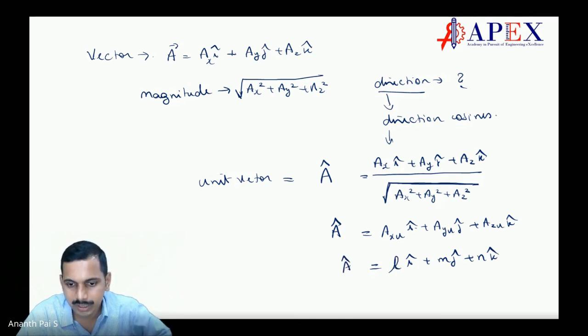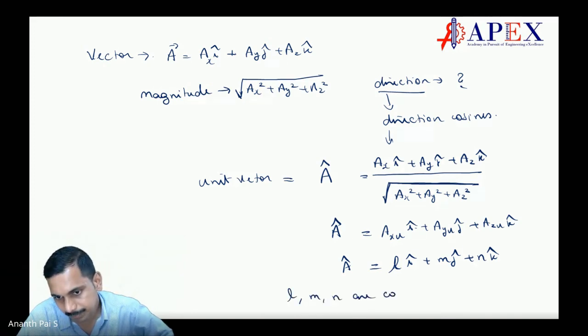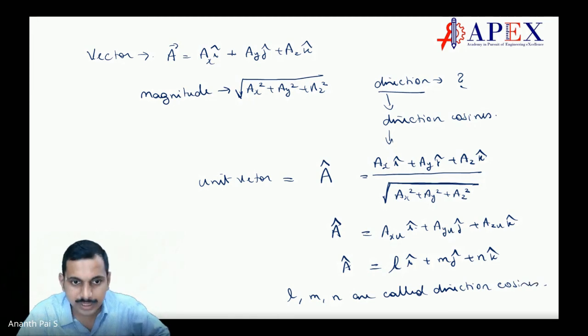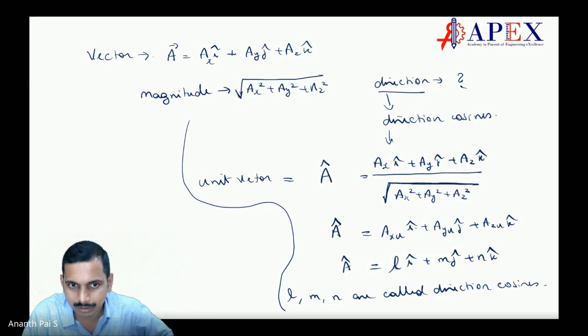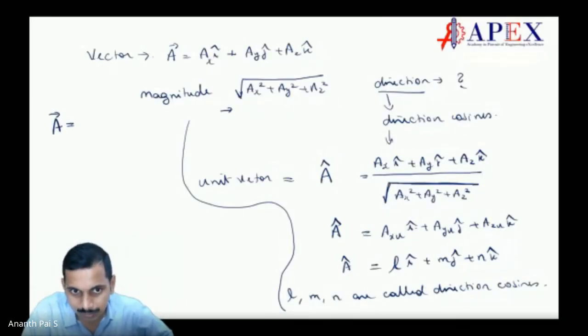Here l, m, n are called direction cosines. Second point I want to say is, whenever you say a vector, vector a is equal to magnitude of a into unit vector a.